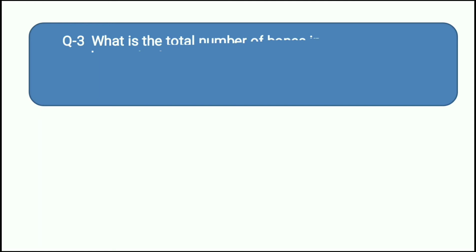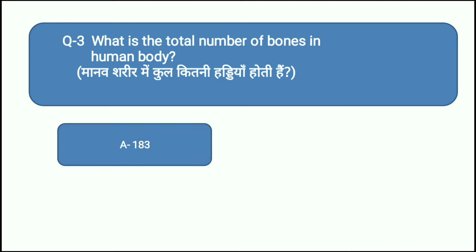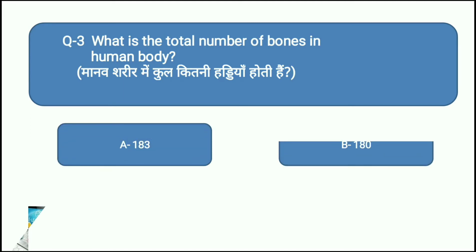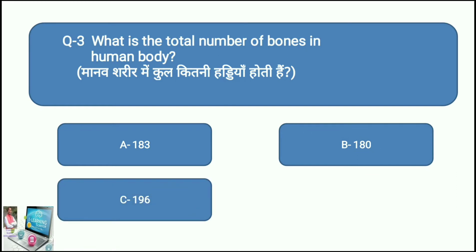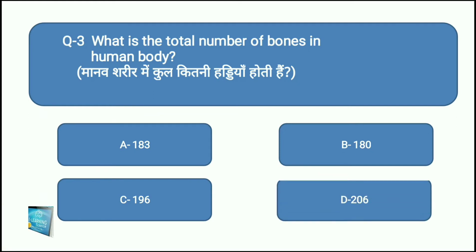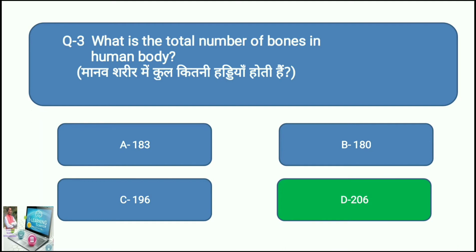Question 3 is, what is the total number of bones in the human body? Your options are, option A is 183, option B is 180, option C is 196, and option D is 206. What is the exact answer of this question? Its exact answer is option D, 206. There are 206 bones in our body. Now let's move on to the next question.